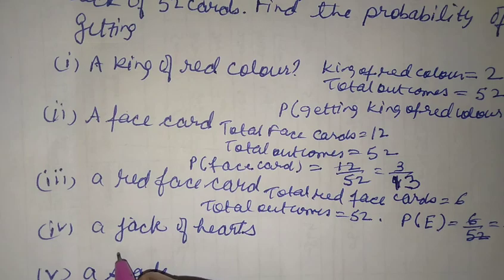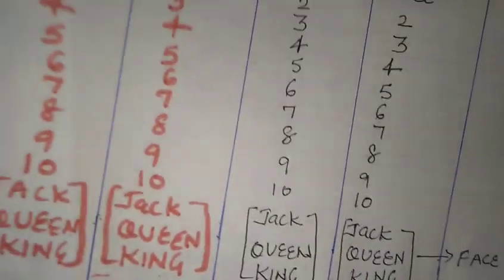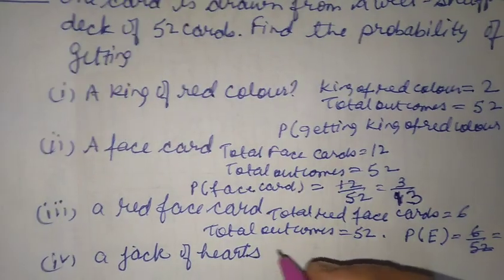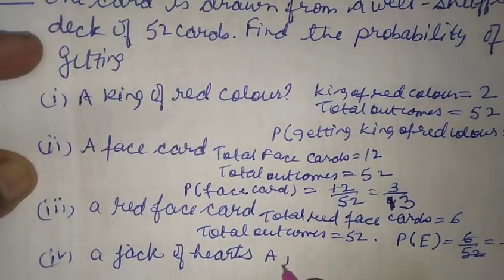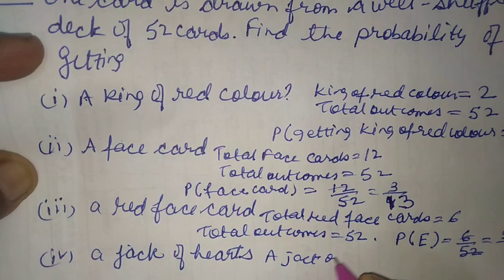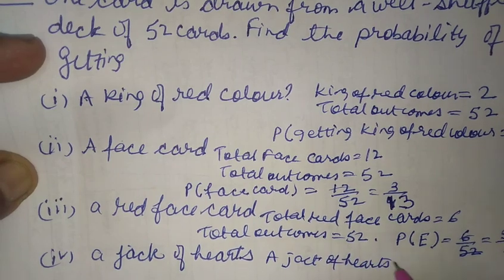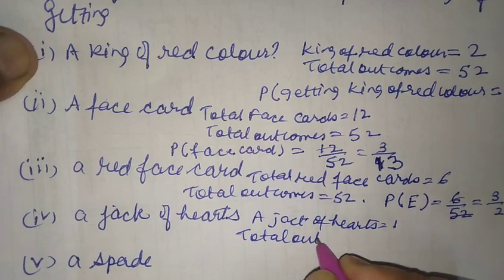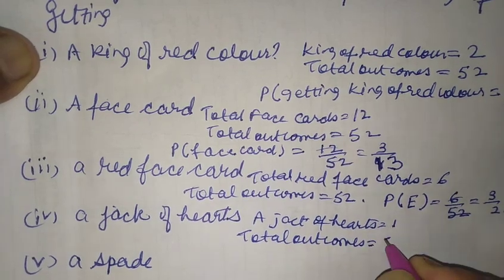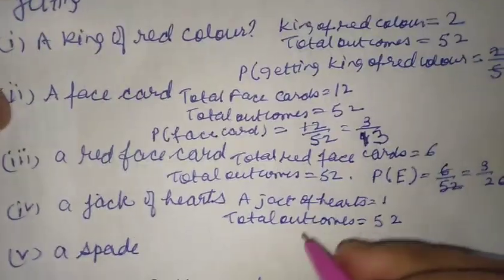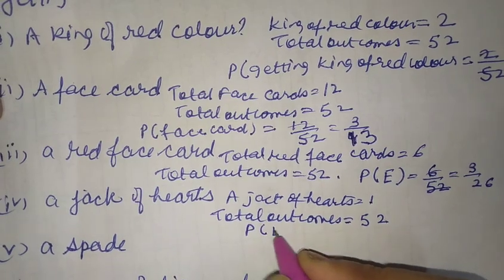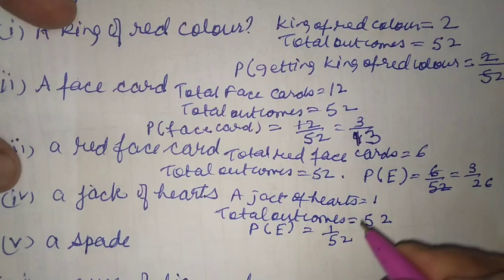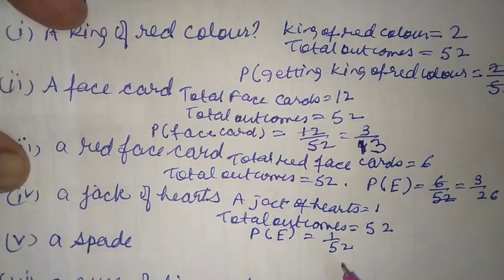So in a deck, hearts cards are 13 and jack is only 1. So a jack of hearts in a deck is 1, and total outcomes again is 52. So probability of getting the event will be equal to 1 by 52, or you can say probability of getting the jack of hearts is 1 by 52.